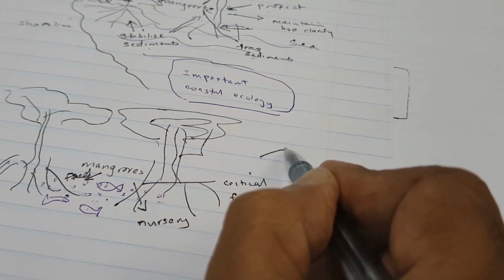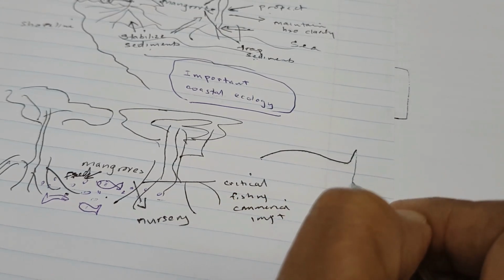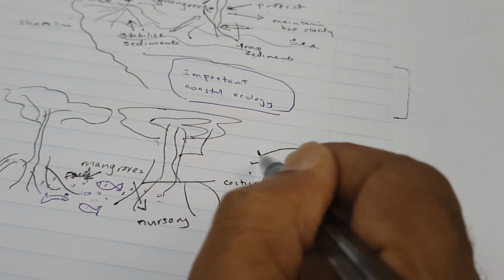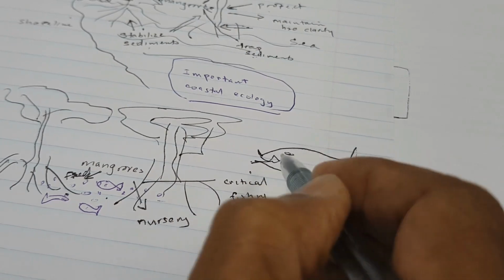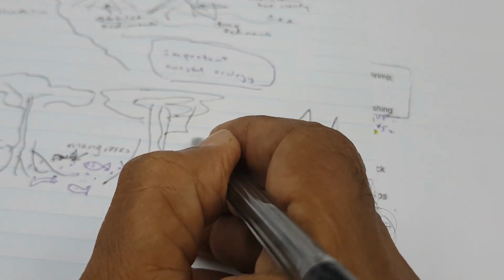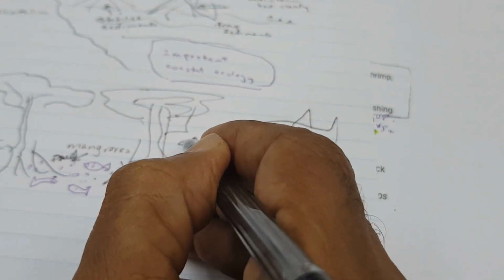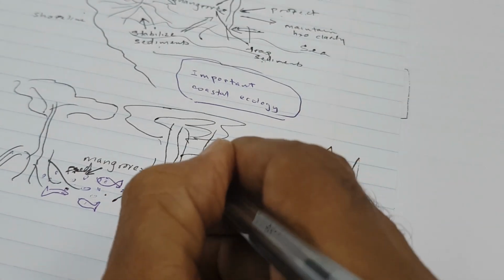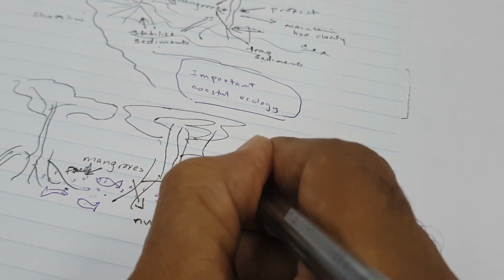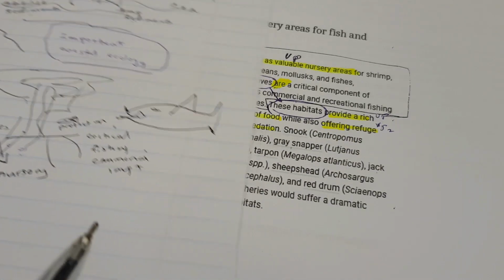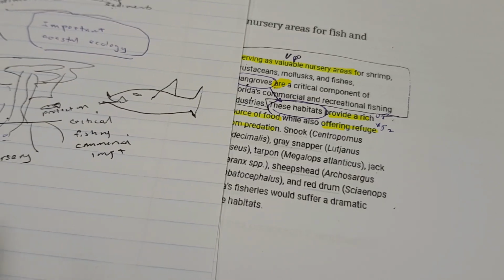So how are we going to draw a predator? Is this a big predator coming here? Huge mouth or something? Right, so he's after the little fish. And the little fish are going into the mangrove, right? So there is protection from predation, and this is what is happening inside of the mangrove. All right.